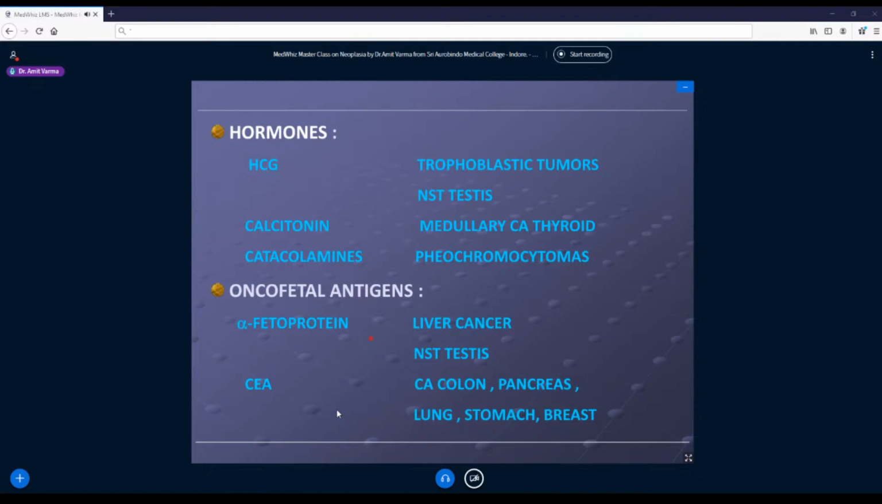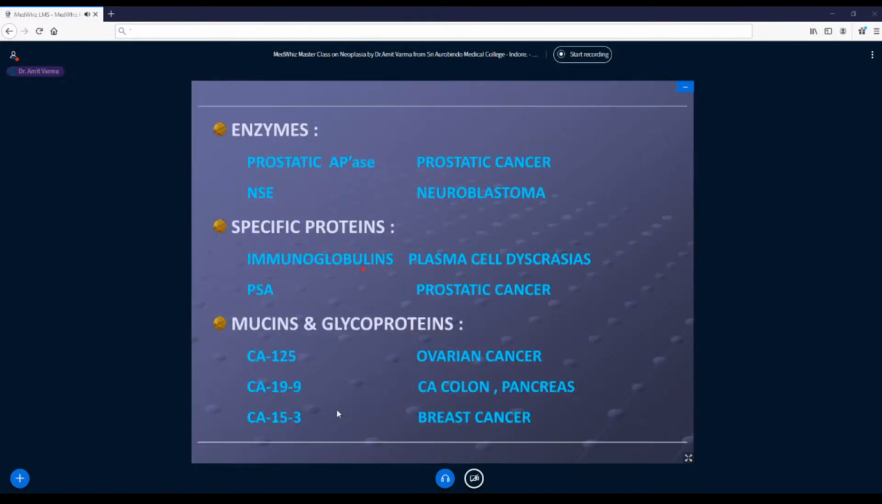So some examples of these tumor markers: beta HCG seen in trophoblastic tumors like choriocarcinomas and in non-seminomatous testicular tumors; calcitonin, very peculiar to medullary carcinoma of thyroid; catecholamines from pheochromocytomas; alpha-fetoproteins coming from liver cancers; CEA coming from carcinoma colon, pancreas, lung, stomach and breast cancers. CEA stands for carcinoembryonic antigen. Then prostatic acid phosphatase and neuron-specific enolase.